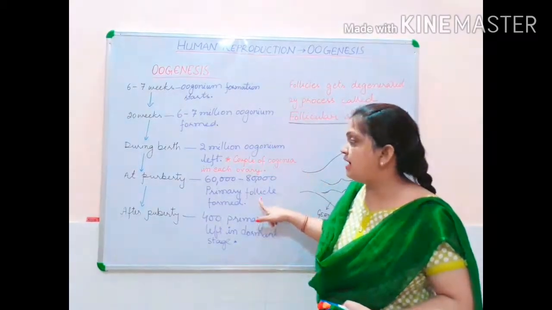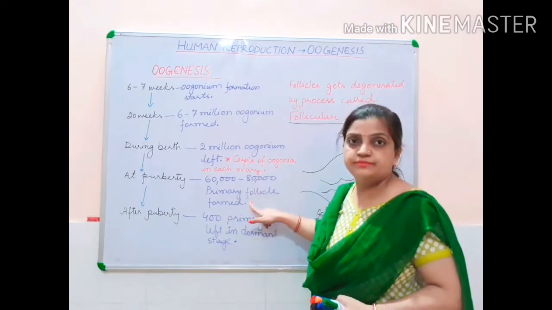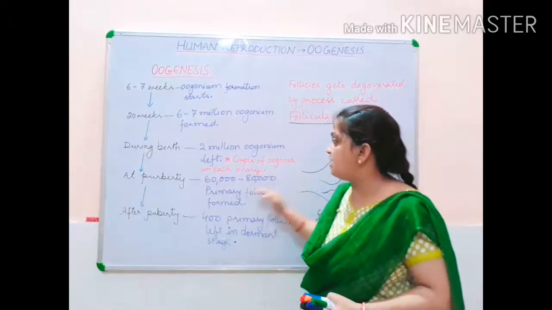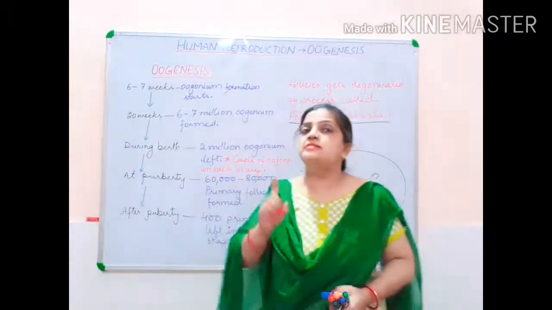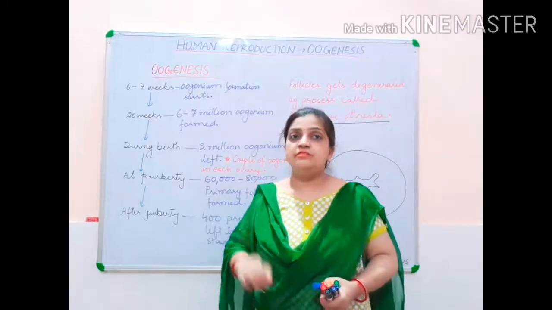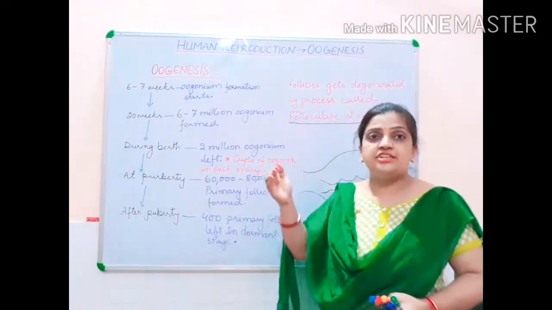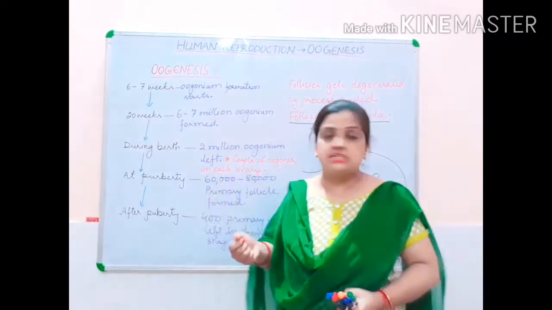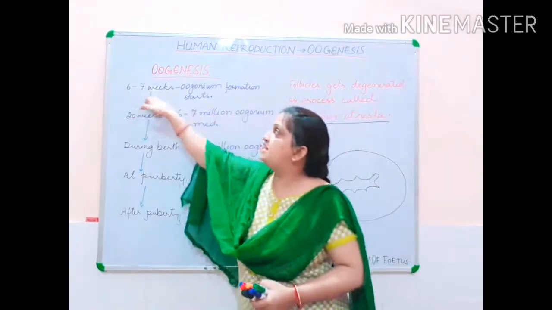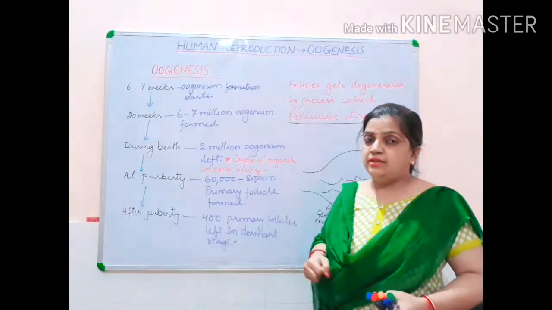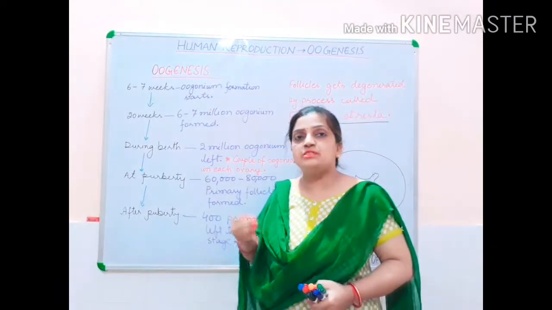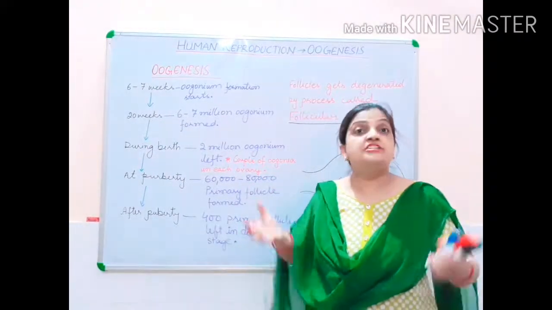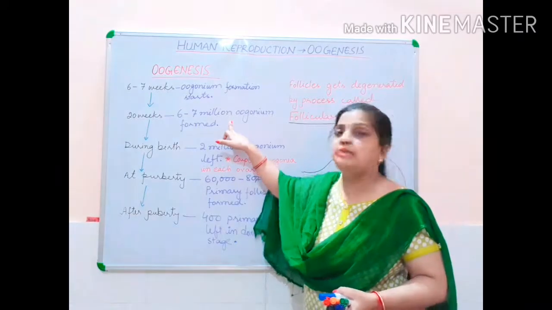So that is why I have written that primary follicles are formed. During puberty, only 60,000 to 80,000 primary follicles are left inside each ovary. Children, see the number. During the initiation stage, when the oogonium was being formed, the process was starting at 6 to 7 weeks. But gradually, as the fetus developed and reached 20 weeks, the number of oogonium cells increased and reached 6 to 7 millions.